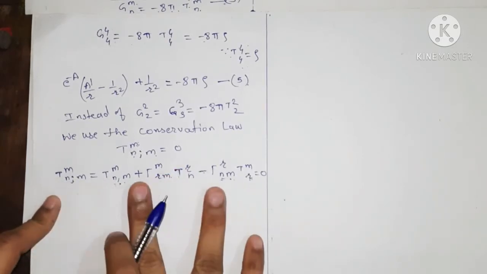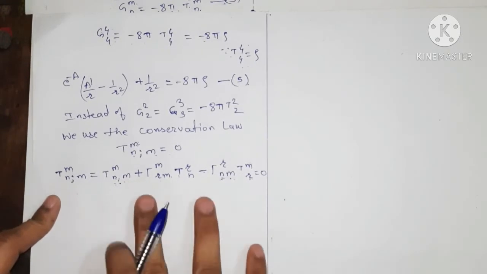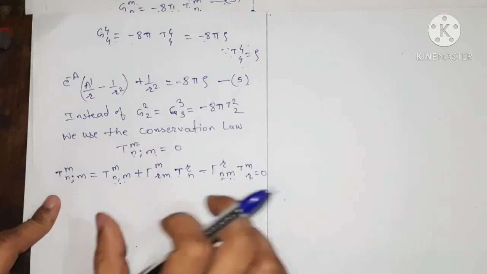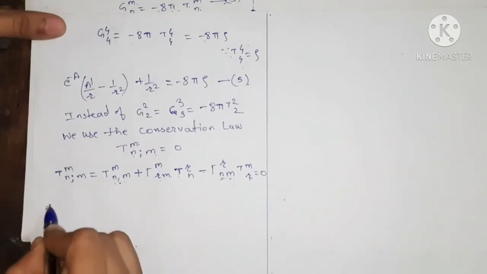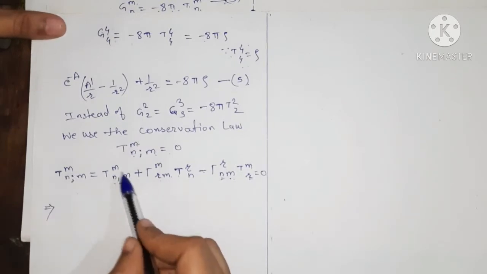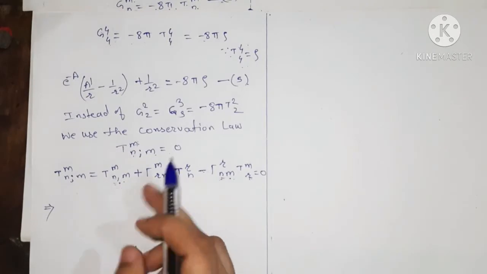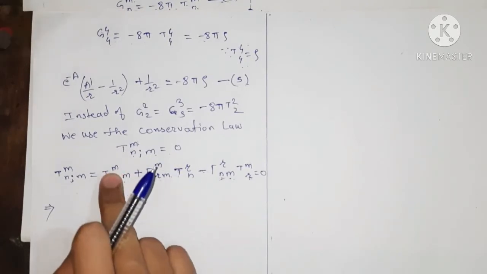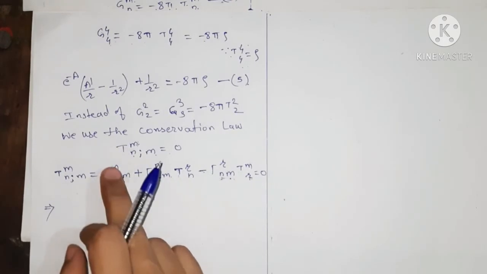Now we solve this equation to get one equation from it. Okay, so let's see how to solve this equation. This implies that m is a dummy suffix. When there is a dummy suffix, we use the summation rule. That is, we vary m from 1, 2, 3, 4 and sum over that.